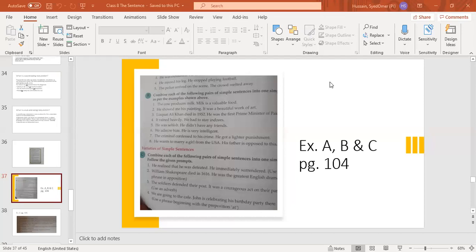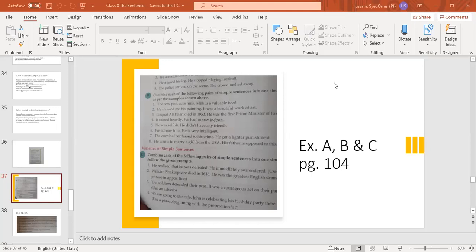Who will do the second one? William Shakespeare, died in 1616, he was the greatest English dramatist. Use a phrase in apposition. Apposition means when you are using noun phrases side by side, like my dog Woofer. Okay, like this.